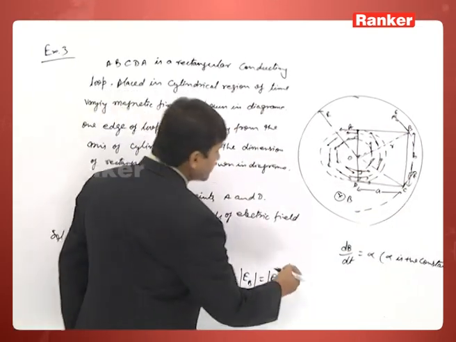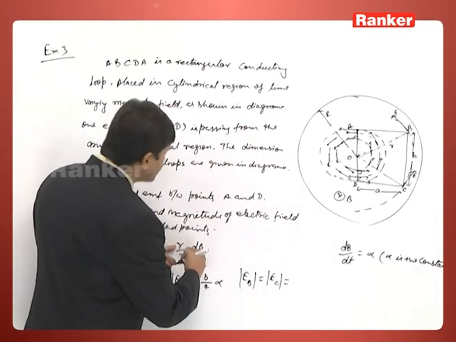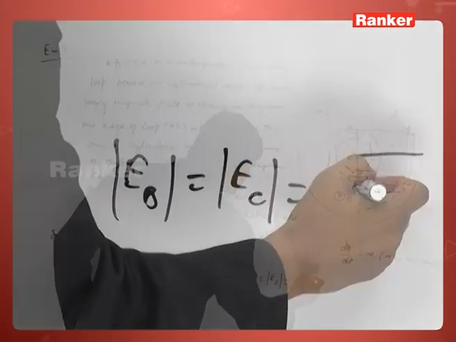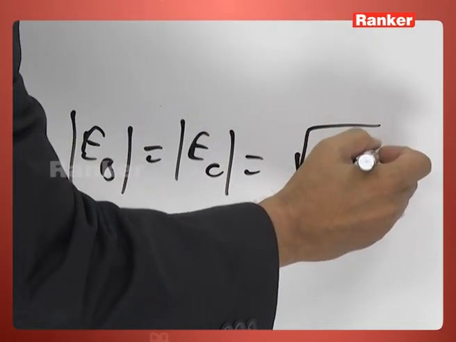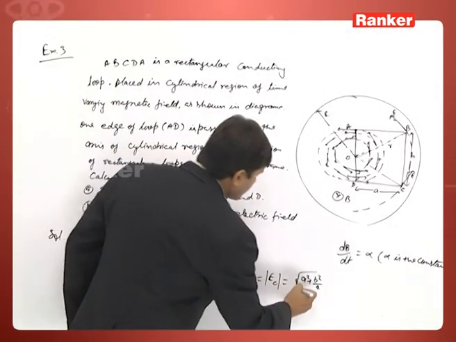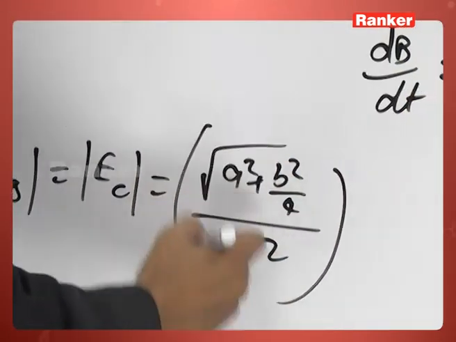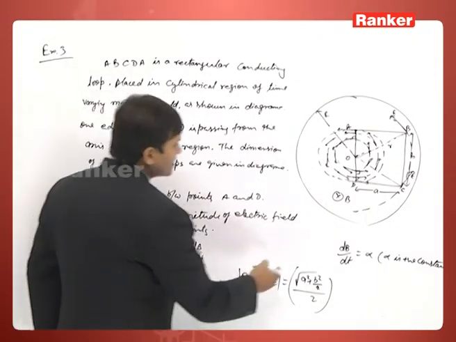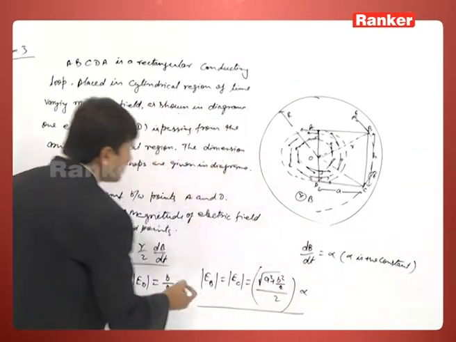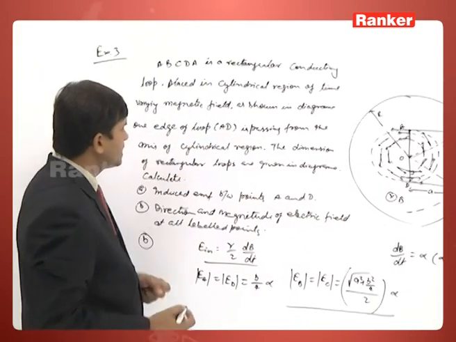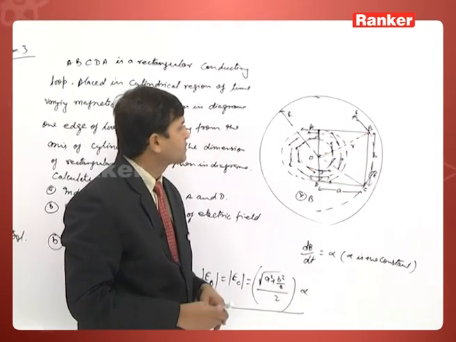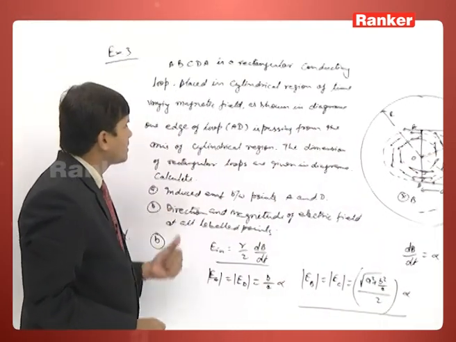So, EB is equal to EC, and the radius is this value, which is equal to the square root of A squared plus B squared by 4. This is R by 2 into dB by dt, where dB by dt is alpha. So, this is the magnitude of the electric field at B and C, and the direction I have shown already here. So, this is the solution of this problem.